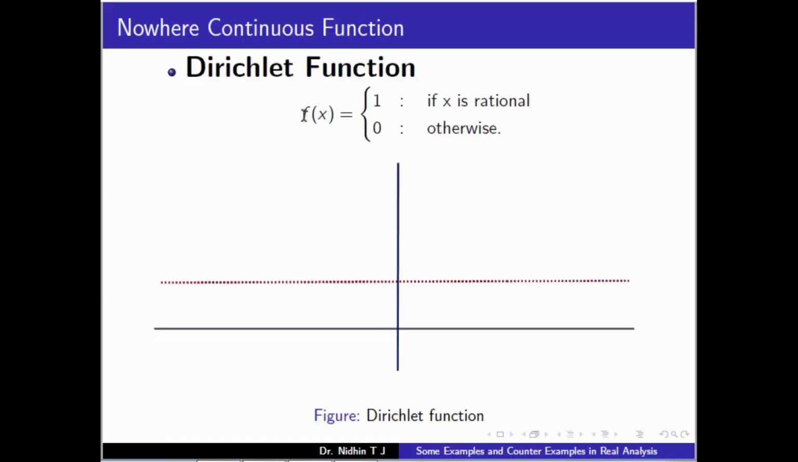One example is the Dirichlet function, which is defined as f of x equal to 1 if x is rational and 0 otherwise. So the graph looks like this one. In the dotted line, it is at x equal to 1. Here the y value is 1. At any point, in any neighborhood, the function values vary between 0 and 1. It is 0 and 1. So this function is discontinuous at every point, that is, not continuous at any point. So this function is an example of a function which is nowhere continuous.